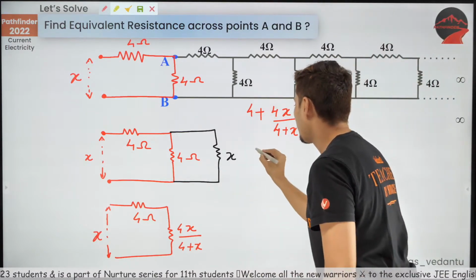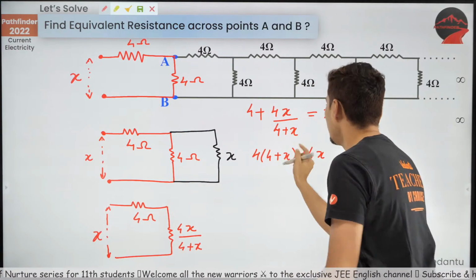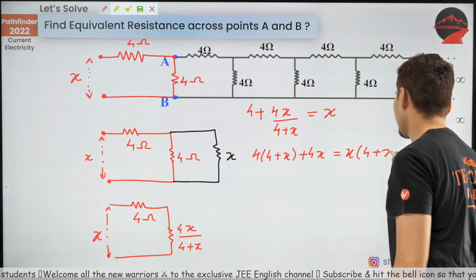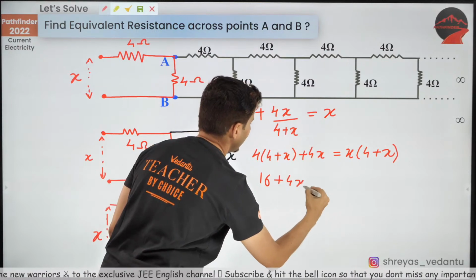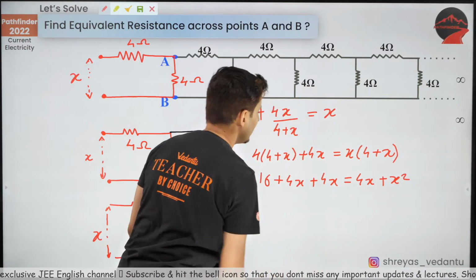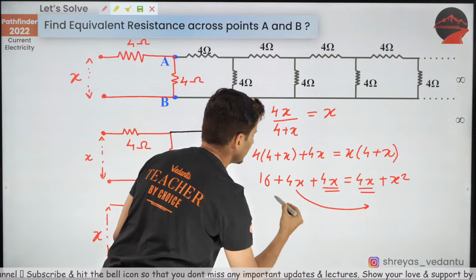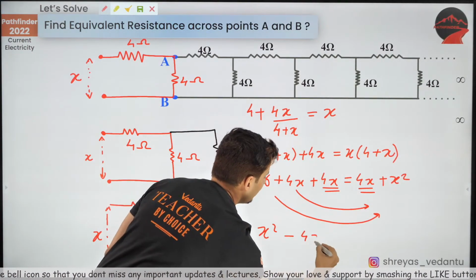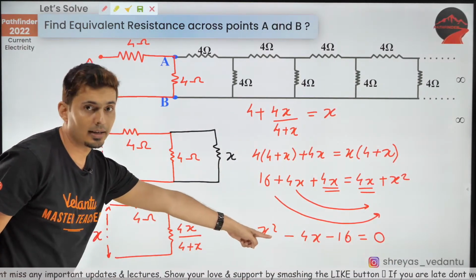Take LCM, multiply. So 4 into 4 plus x plus 4x. Take this 4 plus x over there, so x into 4 plus x. Great. Now this will become 16 plus 4x plus 4x is equal to 4x plus x square. You can see one of the 4x and this 4x gets cancelled. Shift these two terms over there. So you are going to get x square minus 4x minus 16 is equal to 0. You can see this is a quadratic equation.